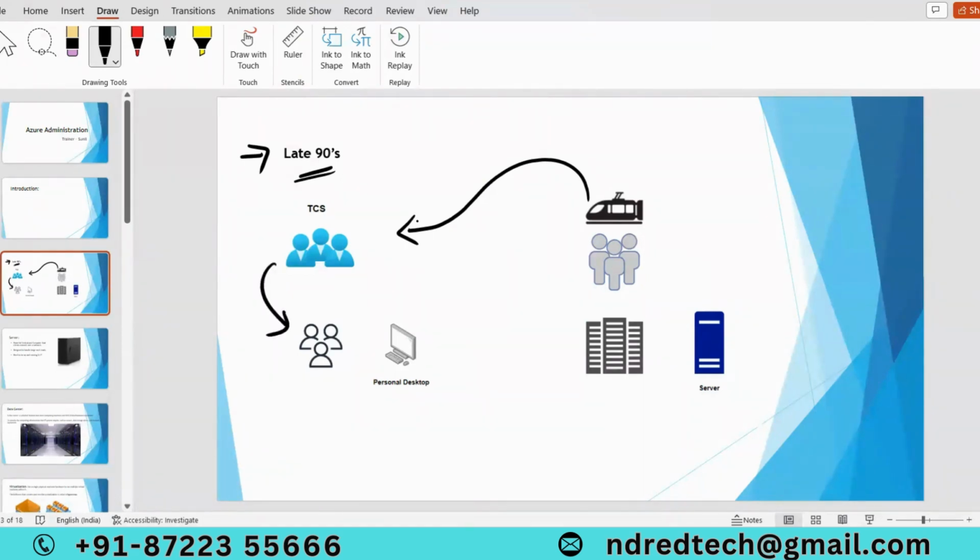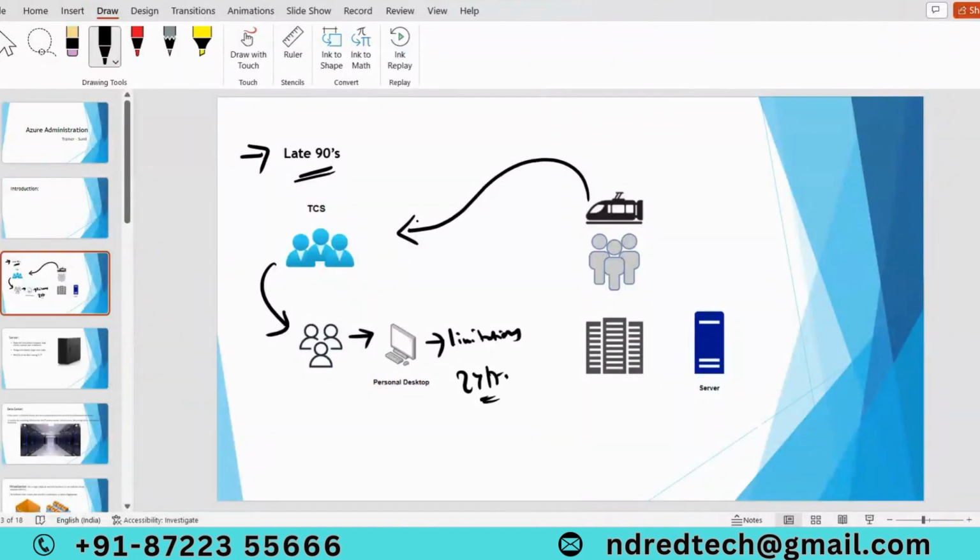TCS assigned that project to developers, and developers developed that project on their personal desktops or laptops. But the thing here is, they can't run that particular application on their laptops, because whatever laptops or personal desktops we are using have certain limitations. That means we can't run that application on a laptop or desktop 24/7.